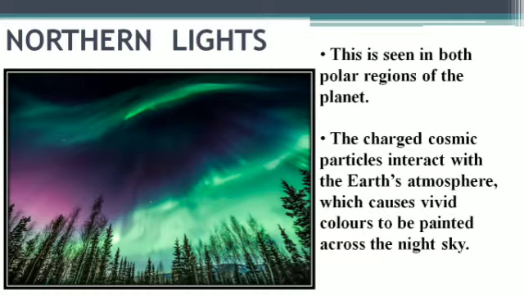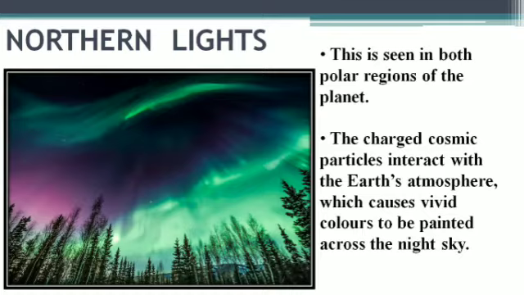Vivid here means different beautiful colors, created by the interaction of these particles with the air particles prevailing in the Earth's atmosphere. And that's how we can see different colors across the night sky.